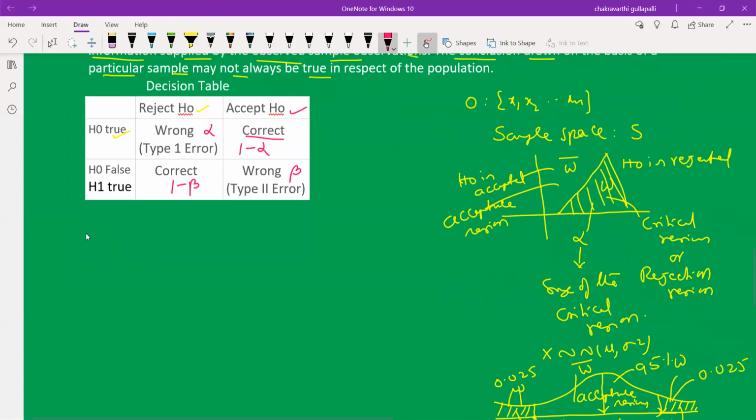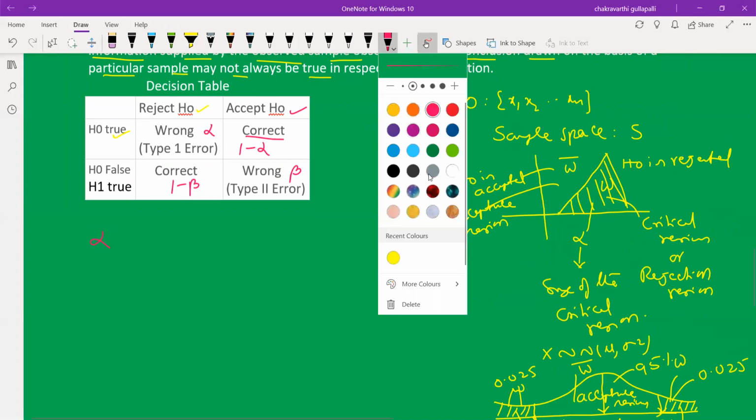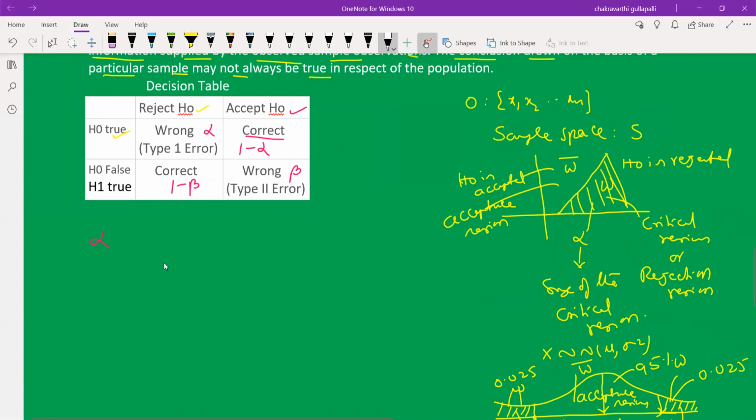Now, speaking mathematically, alpha is equal to the probability of type 1 error.